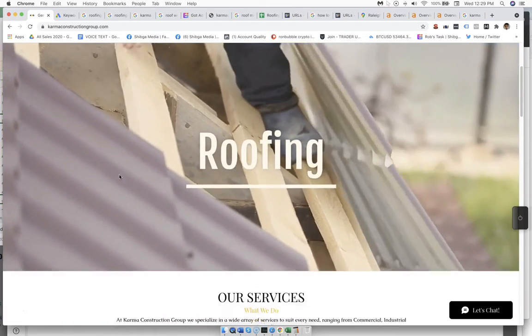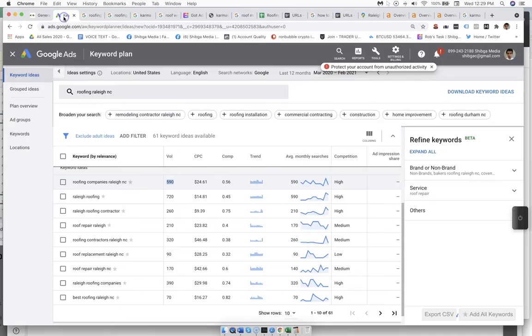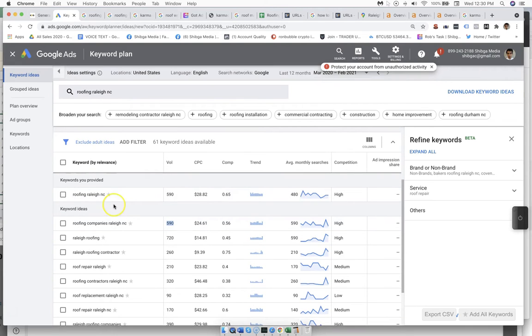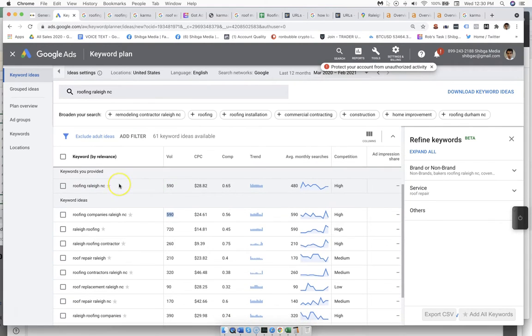So basically, it all starts with a little bit of research. If we look in the keyword planner, and if you guys are not aware of this tool, it lets us see how many homeowners are actually looking for roofers in Raleigh. For the term roofing Raleigh, there's 590 people every single month who go to their phones and computers and make this search.